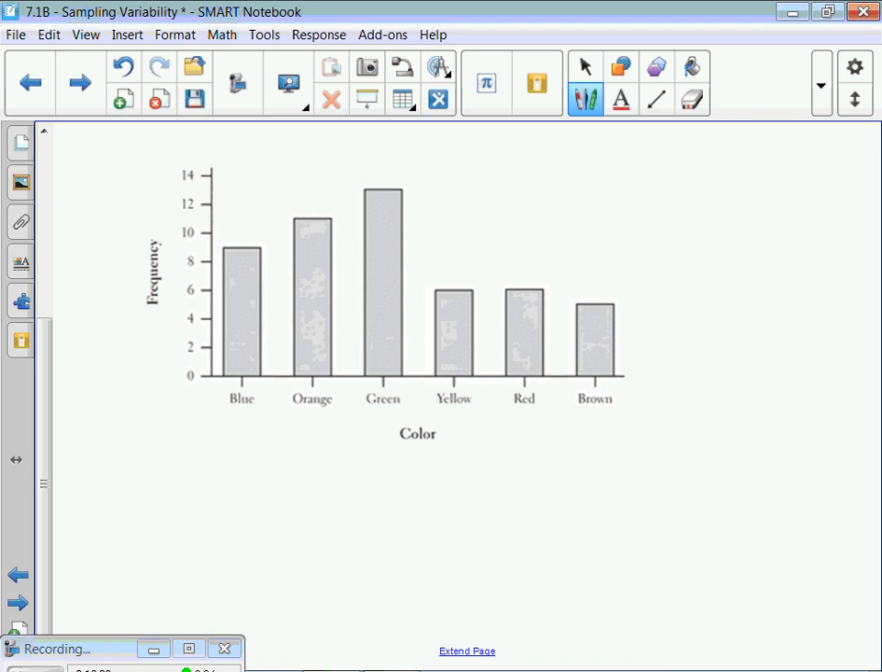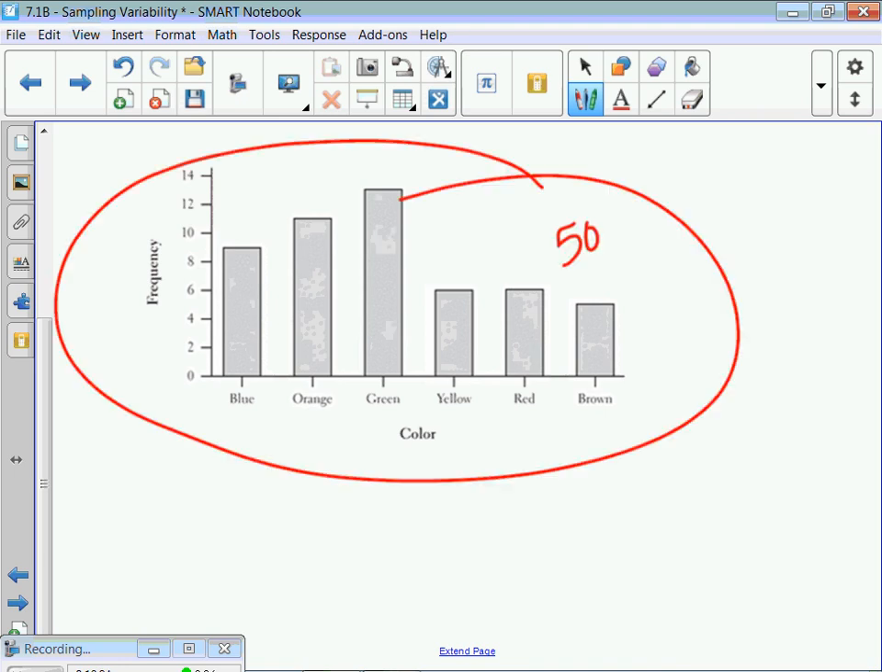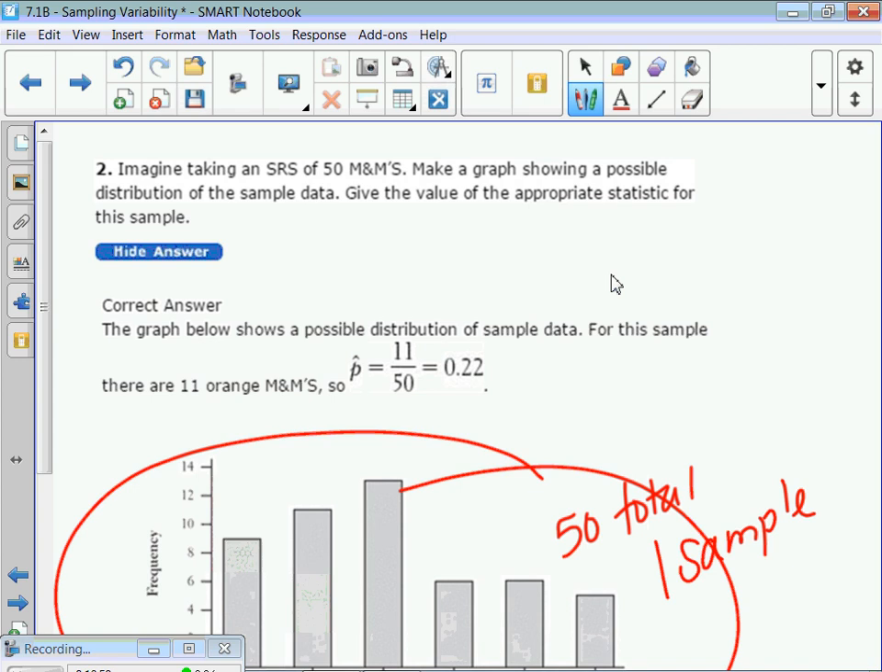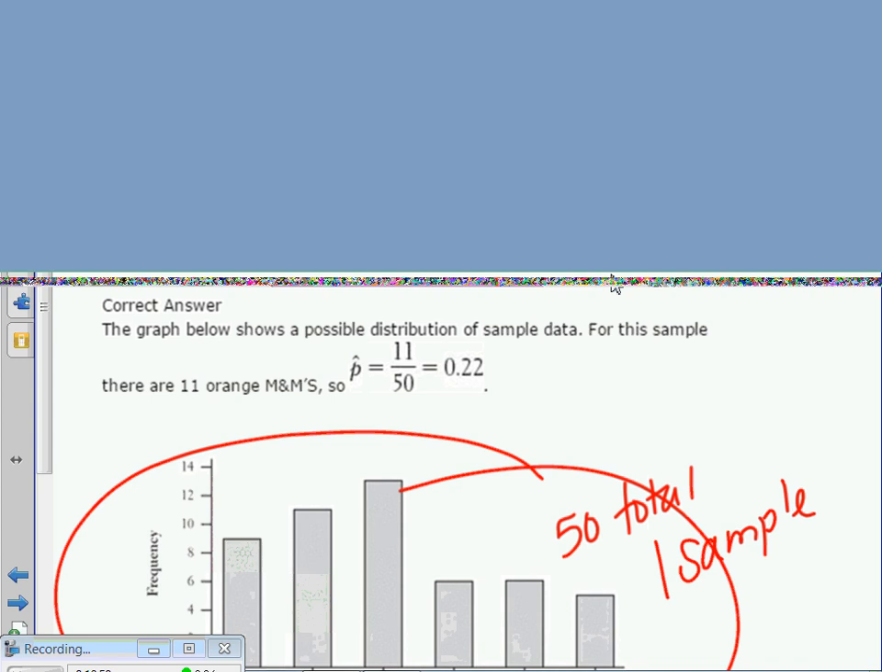What should this add to? Right? There's 50 total M&Ms here. It doesn't have to be exact. You get to imagine it, right? So you just get to pretend like you drew some different M&Ms. Notice this represents one sample. All right, and what is this called again? Yep. Okay, distribution of sample data.